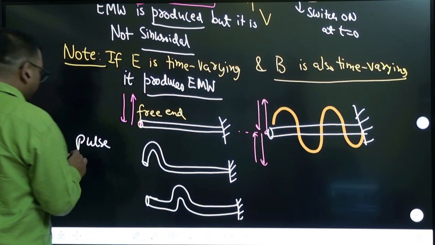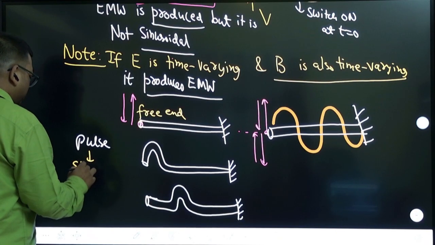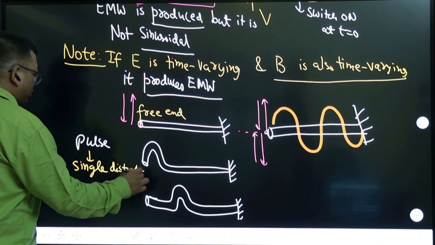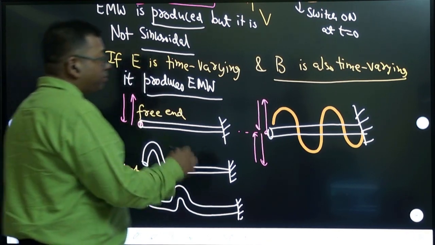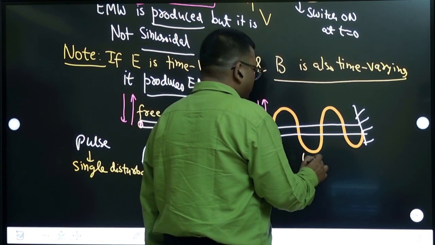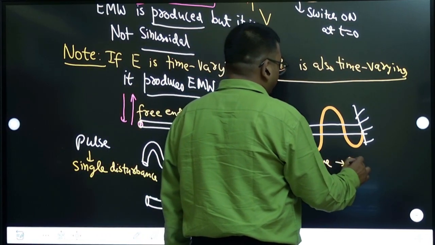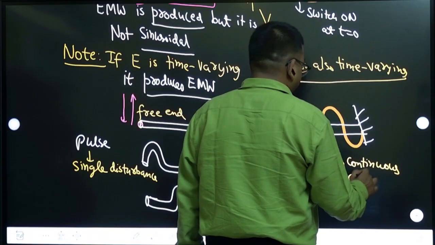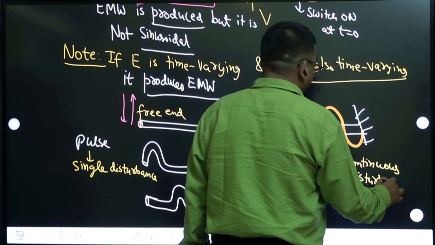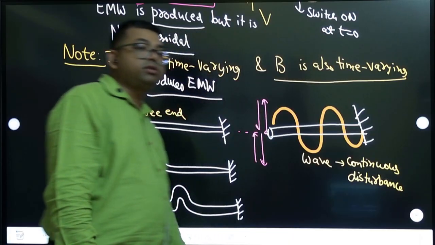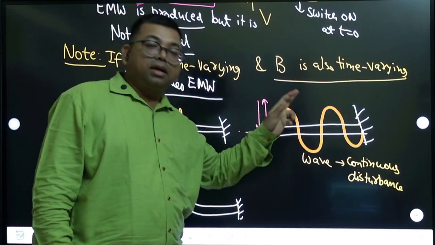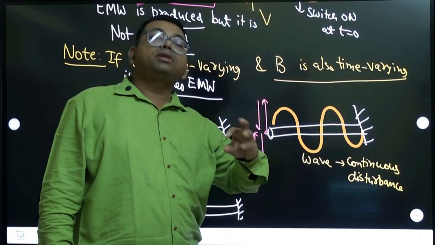Pulse is nothing but a single disturbance. But what is a wave? Wave is a continuous disturbance. So in the same way, if they ask in this RC circuit, is a wave produced? Yes, a wave is produced.